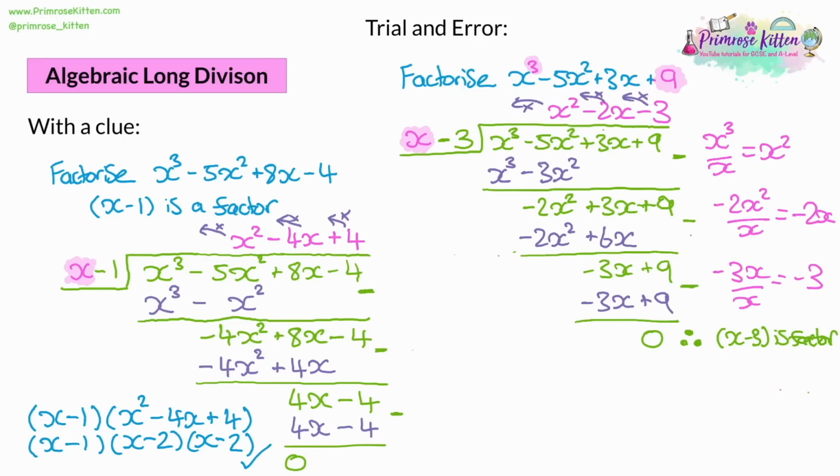So we're seeing that you can make an educated guess on which numbers to look at. Sometimes, particularly with squared numbers, the square root might be one. Very often, negative 1 or positive 1 are factors. They're things you can look at. And you need to keep dividing until you find your first factor. Once you've found your first factor, then you can make some progress, because now we know that x minus 3 is a factor, but also the answer to the algebraic long division is a factor. The x squared minus 2x minus 3 is also a factor.